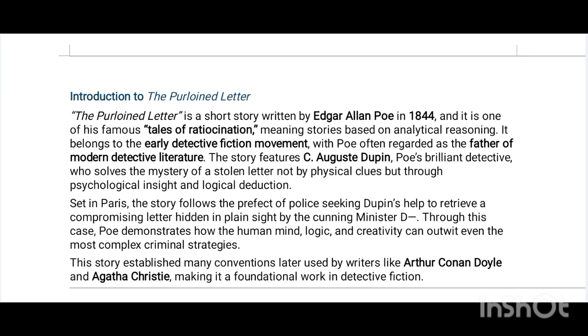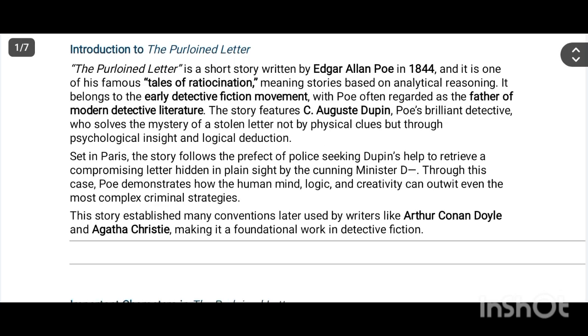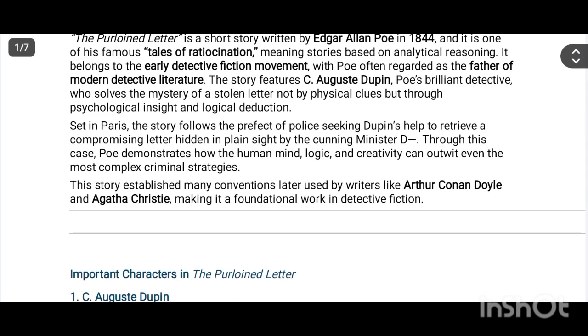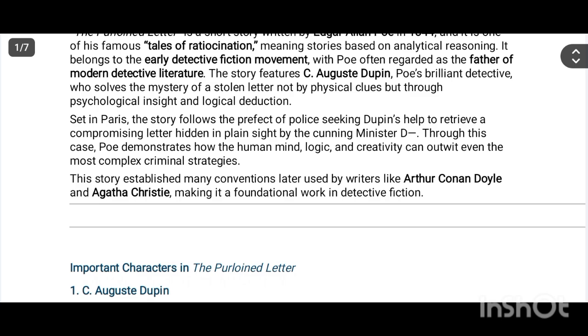With Poe often regarded as the father of modern detective literature, the story features C. Auguste Dupin, Poe's brilliant detective who solves the mystery of a stolen letter not by physical clues, but through psychological insight and logical deduction.